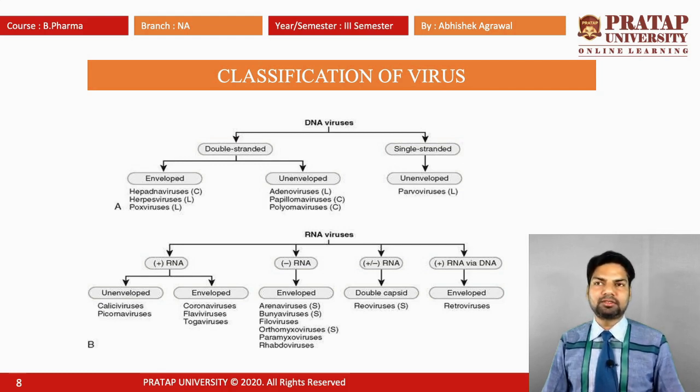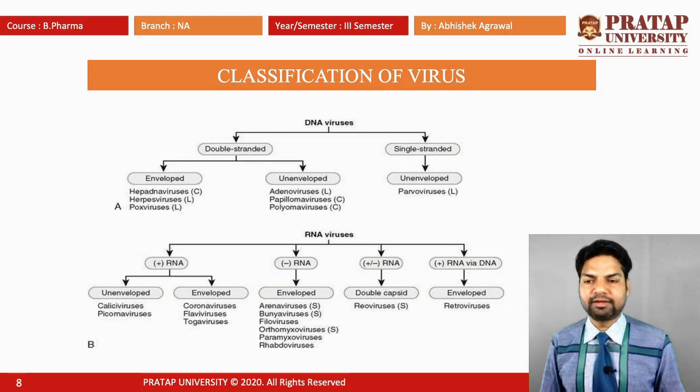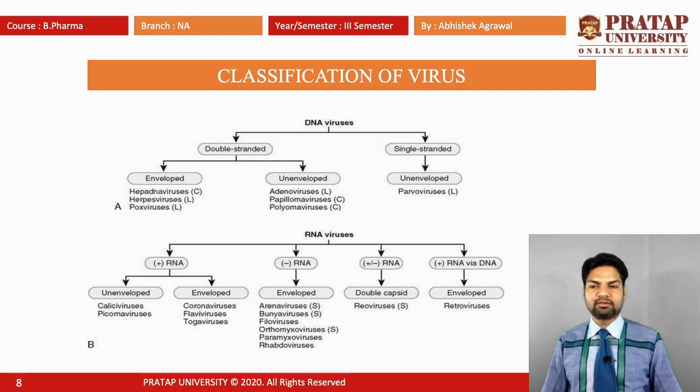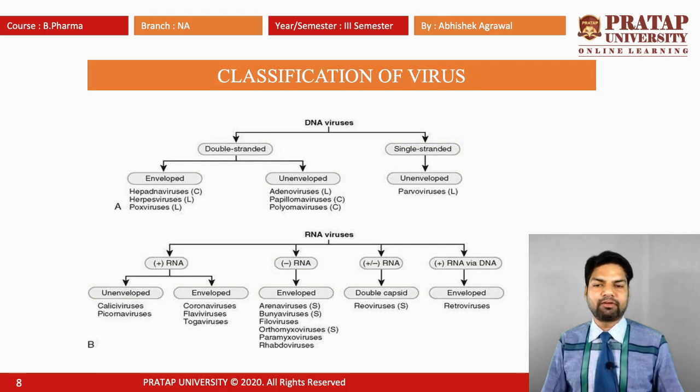The envelope means the virus has a bilipid layer, and the unenveloped means the virus does not have a bilipid layer. Enveloped examples are hepatovirus, poxvirus and herpes virus. Unenveloped examples are papillomavirus, adenovirus and polyomavirus. The single stranded DNA virus is unenveloped and has no bilipid layer.